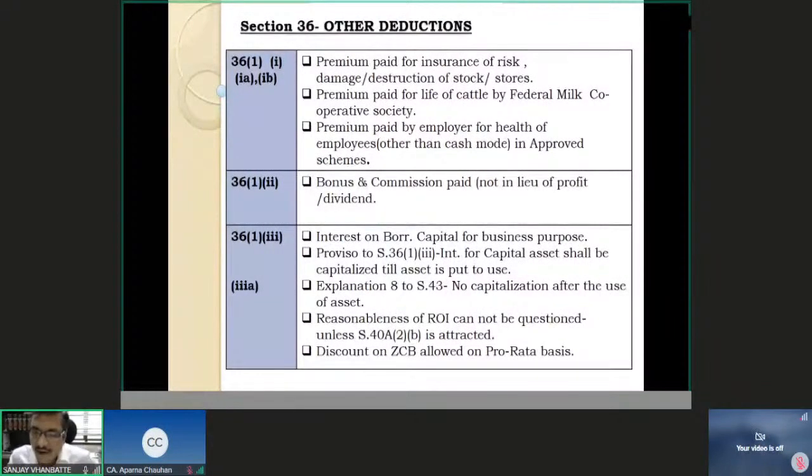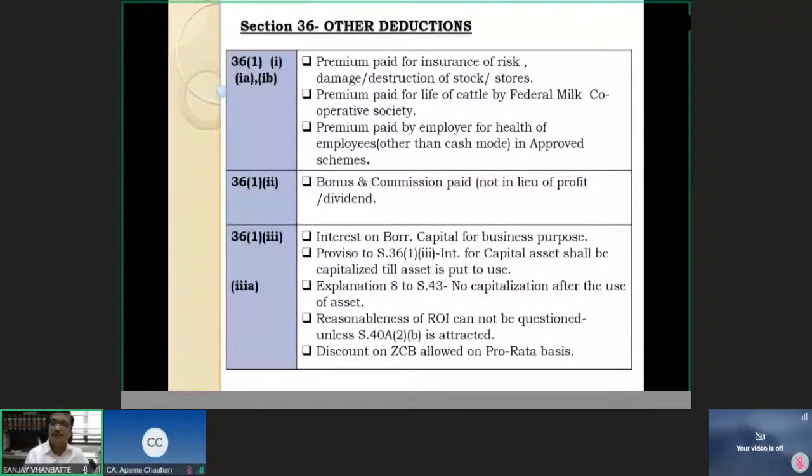So you now use or acquire any asset, whether there is an extension of any business, setting up a new industrial undertaking or whatever. The moment you have a capital asset, whatever may be the reason for it or whatever may be the implication of it on your business, interest on the capital borrowed for acquiring this asset or for construction of the asset till the date the asset is actually put to use has to be capitalized as per the proviso to section 36(1)(3).